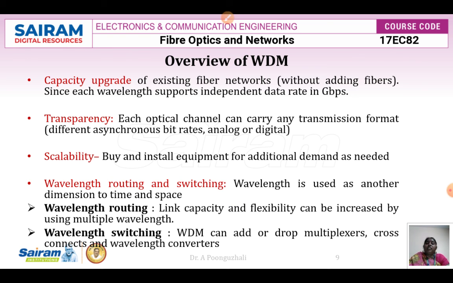Next is wavelength switching. Wavelength switching is nothing but, in wavelength division multiplexing techniques, I can use add or drop multiplexers, cross connects and wavelength converters. So here I can use the devices, add or drop multiplexers, cross connects and wavelength converters, added in the circuit to do wavelength switching.